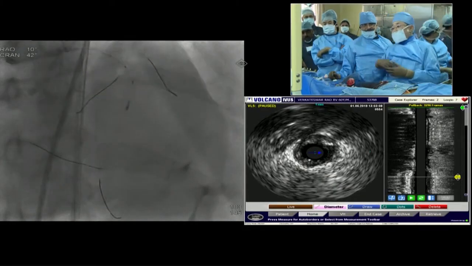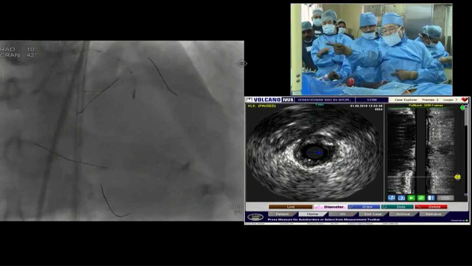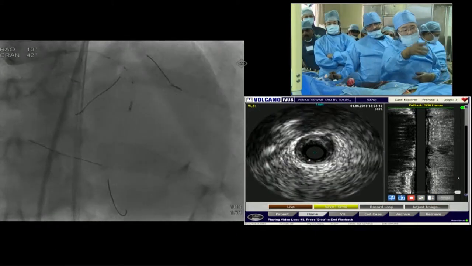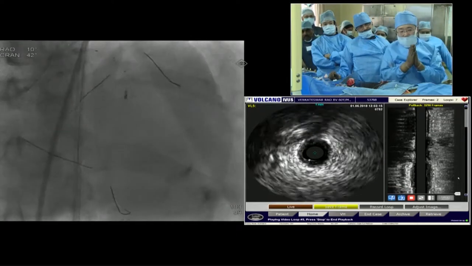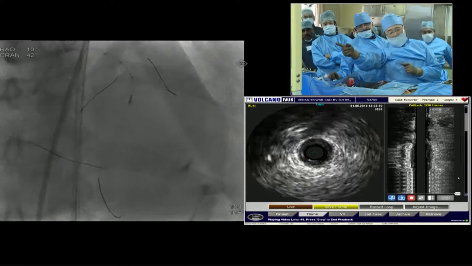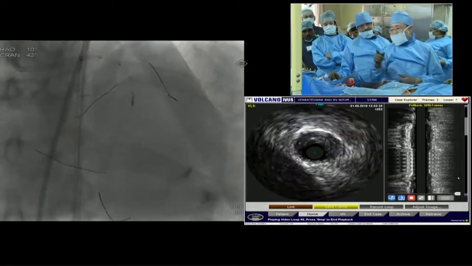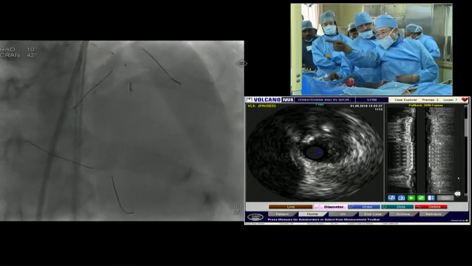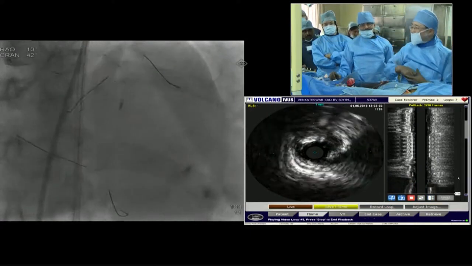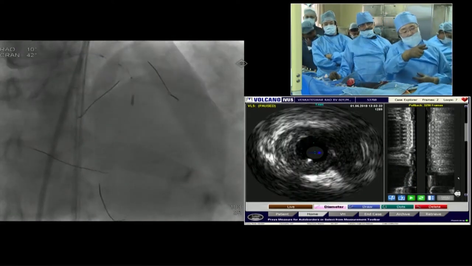So this is the tip of the IVUS at the location of the plaque, the starting of the plaque. More distal, there is no plaque. It is a shrink. But at the IVUS pointed area, there is plaque calcification. So that's why the stented area is just beyond this IVUS marking point. So maybe 38 or so because of the marker. The left main is also important, so the proximal part is the free point.